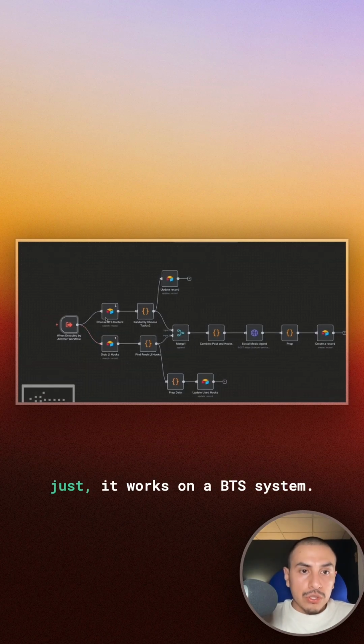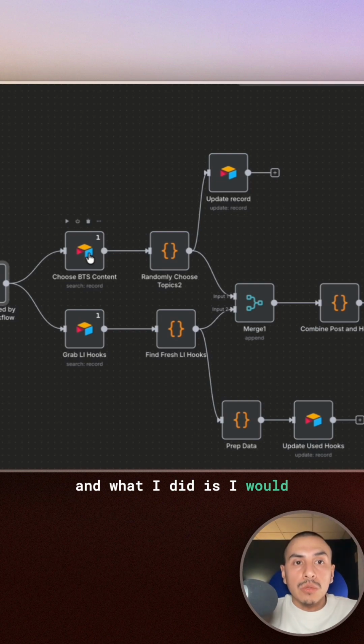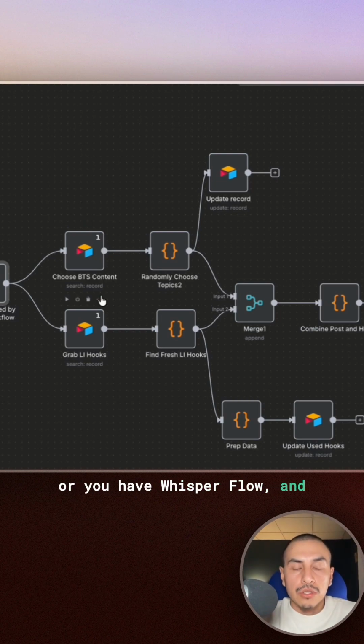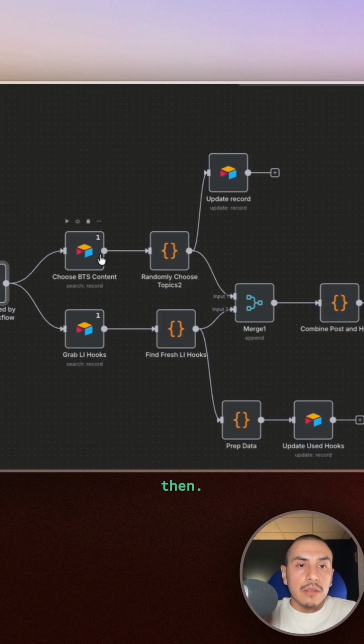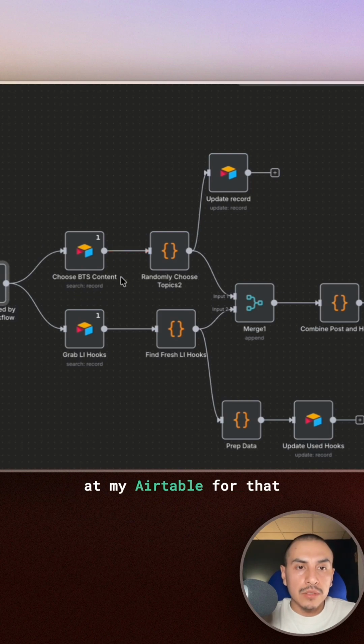And really how it works, it works on a BTS system. So BTS is behind the scenes. And what I did is I would talk to Slack. I would use something like Super Whisper. You have Whisper Flow and just dump my ideas, what I'm working on, anything like that. Then there will be another workflow that would just clean it up for me and then add it to my Airtable.